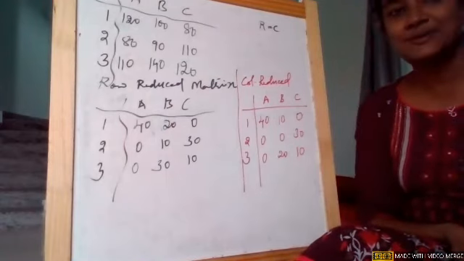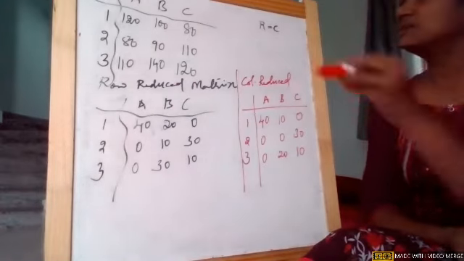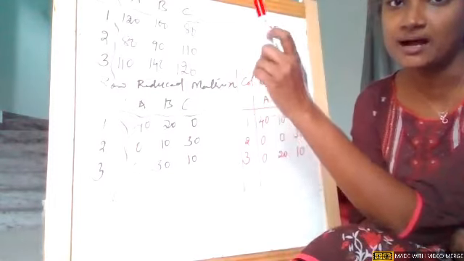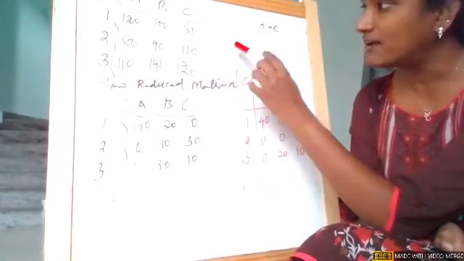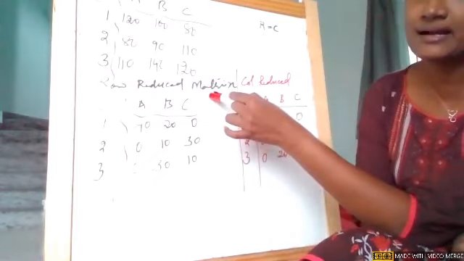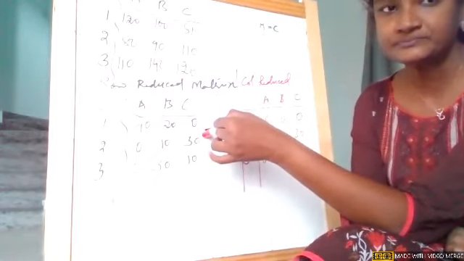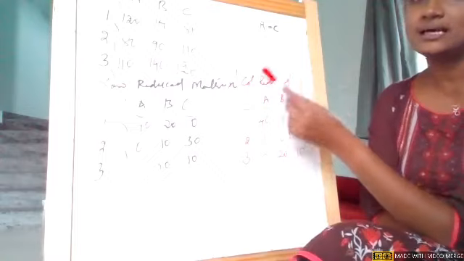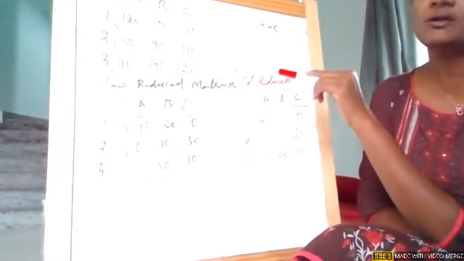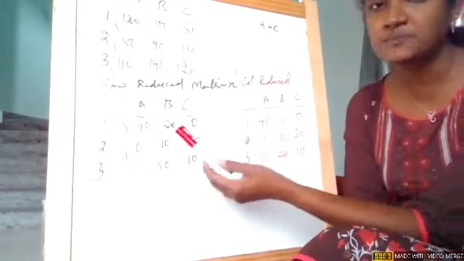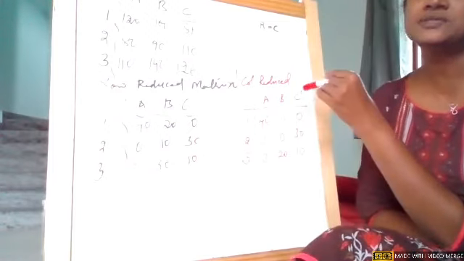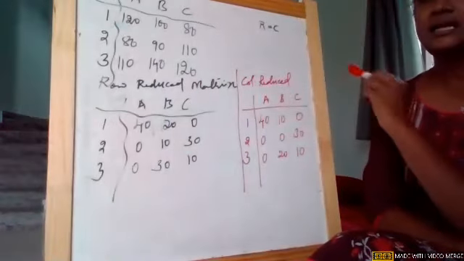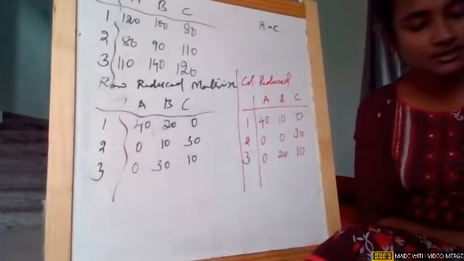Any doubt till here, girls, please let me know. Again, I'll repeat. First, we check our cost matrix to see whether our rows are equal to columns, which is our first step. Then, in the second step, from the cost matrix you create the row reduced matrix, picking the smallest value in each row and subtracting it from every value in that row. Similarly, in the same step 2, the second sub-step is the column reduced matrix. From the row reduced matrix, pick the smallest value from each column and subtract it from that respective column to get the column reduced matrix. Any doubt in these steps, please let me know.